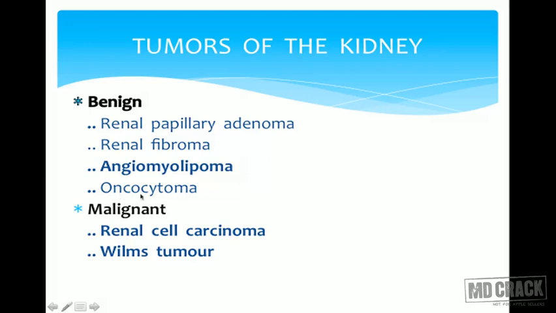Oncocytoma is the one which poses a difficulty in differentiating from a type of renal cell carcinoma known as chromophobe RCC. You have to remember, both will look the same. Oncocytoma is a benign tumor, chromophobe RCC is a malignant tumor, but microscopically they have the same appearance. They will have eosinophilic granular cytoplasm, both in oncocytoma and chromophobe RCC, and that is the interesting point about oncocytoma. Now let us look in detail at the very important tumor, renal cell carcinoma in adults, and in children it is the Wilms tumor.